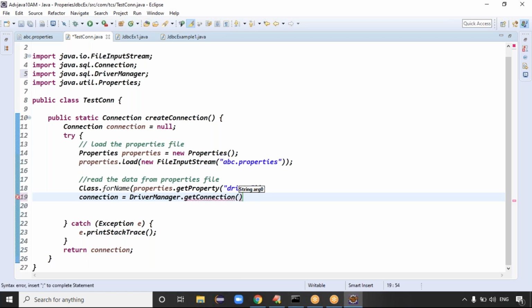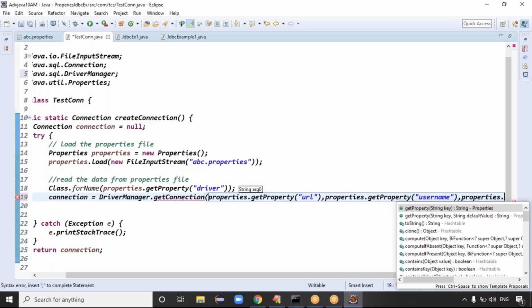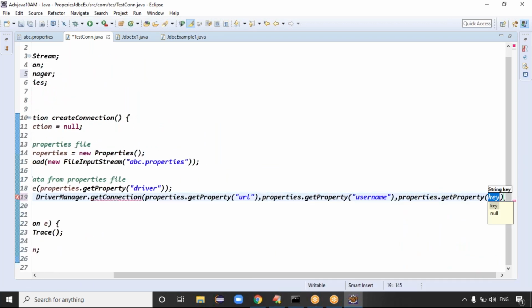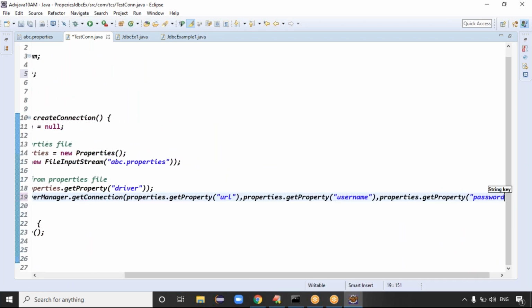Here you have to get the URL pattern. properties dot getProperty of URL pattern. Then properties dot getProperty of username. Last one is the properties data, password: getProperty of password, right?